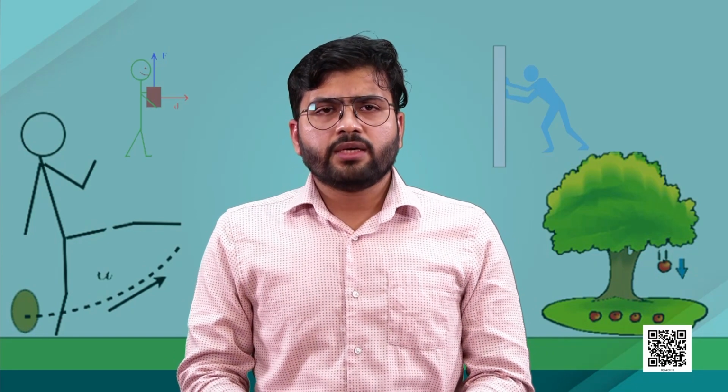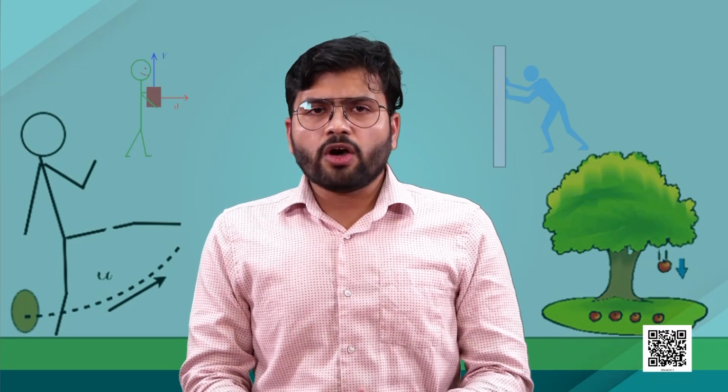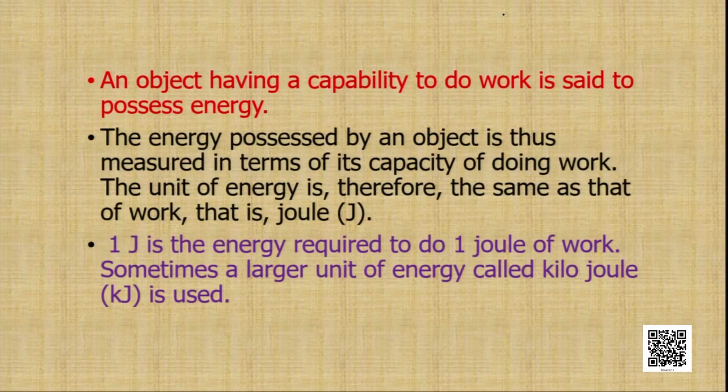And because of that, we say an object having a capacity to do work is said to possess energy. And the energy possessed by an object can thus be measured in terms of its capacity of doing work.